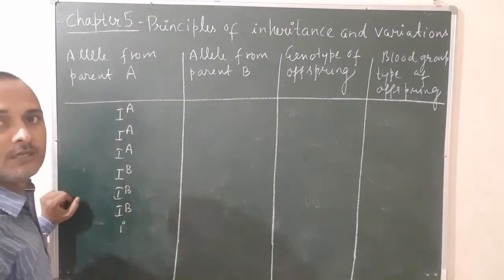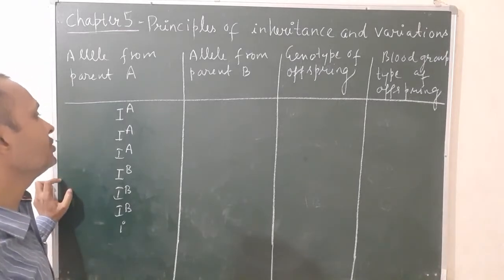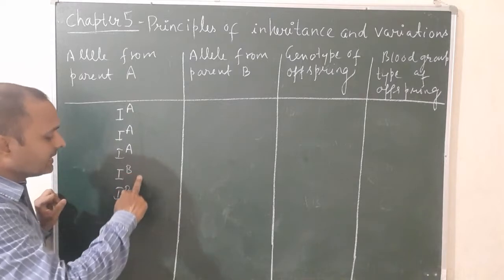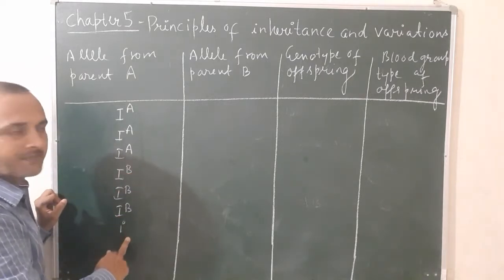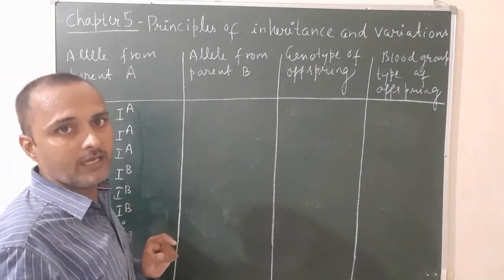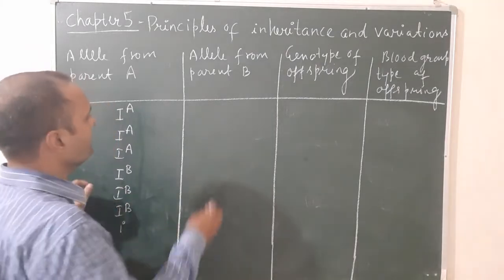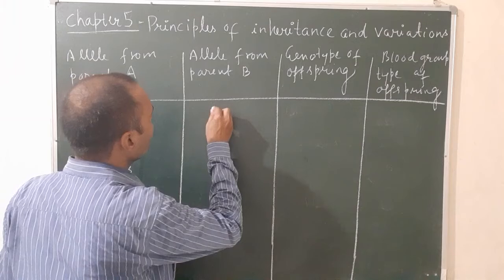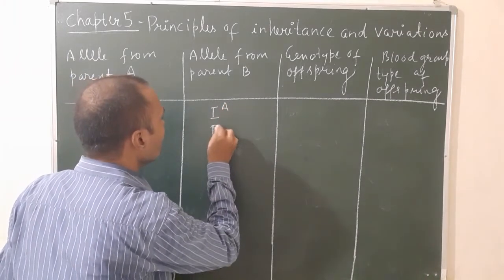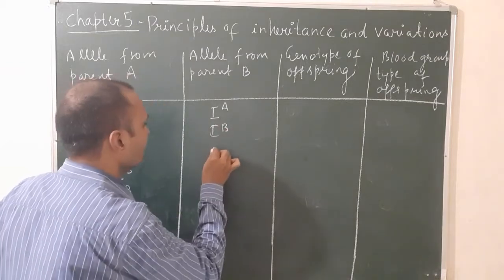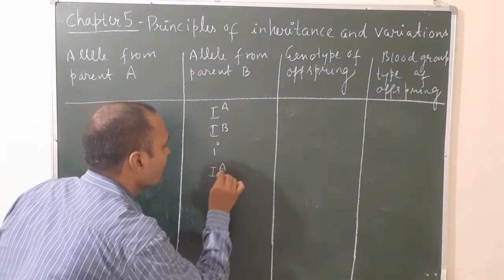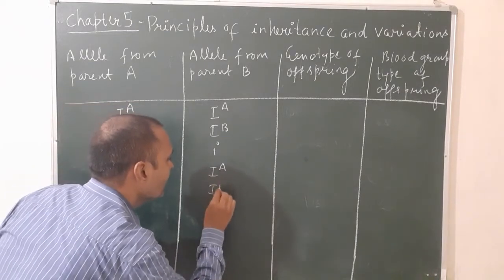Any problem? In the second column, you will write IA IA, IA i, IA IB, and then IB IA, IB IB, IB i, and i.